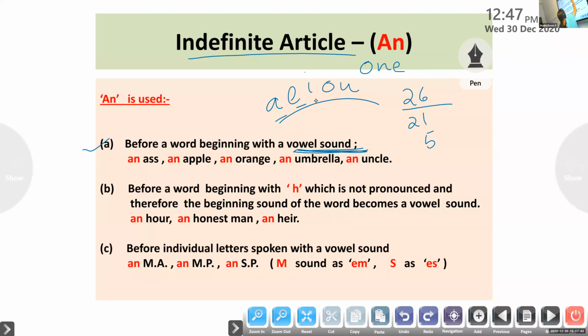So an is used before a word beginning with a vowel sound: A, E, I, O, U sounds. This is a general rule. A is a vowel letter, so apple, orange, umbrella, uncle. We have to use an before a word beginning with a vowel sound. Am I clear? Yes, ma'am. Okay. Now look at the second point, children. You have a few examples here.